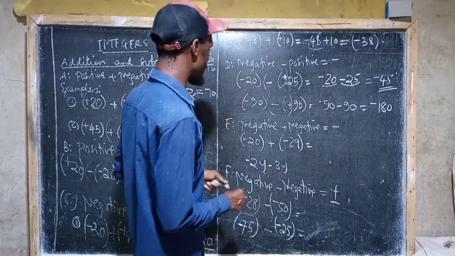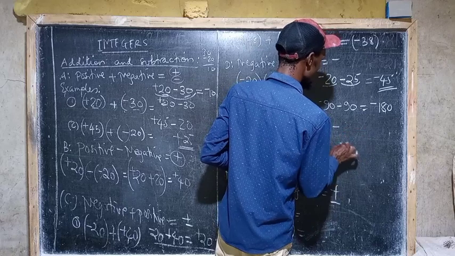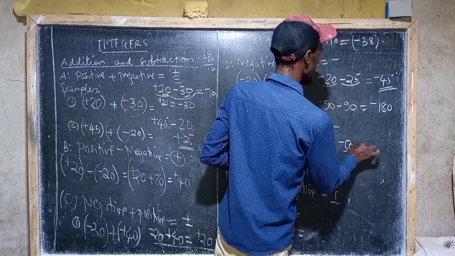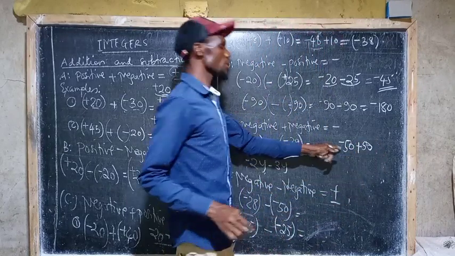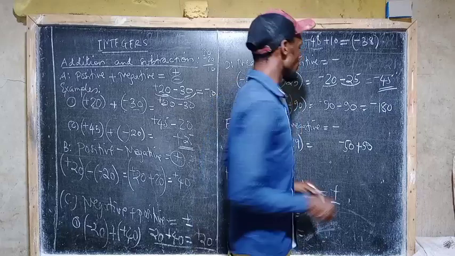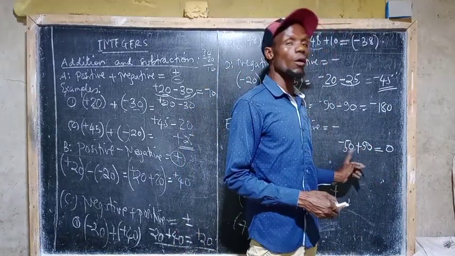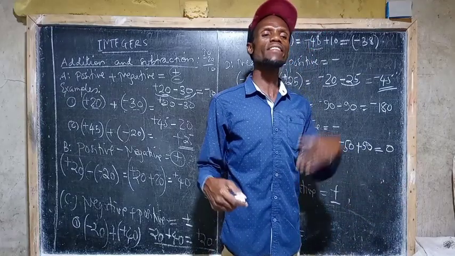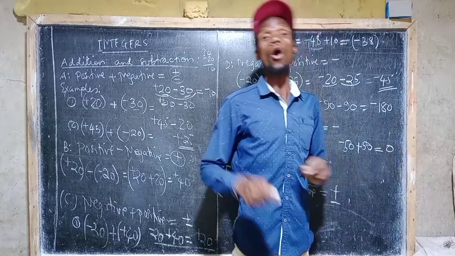It is quite different. Somebody could have given you, let's say, negative 50, then positive 50. When you look at this one, negative 50 and positive 50, there is no number which is greater than the other. So the difference is what? It is 0. Now, if the difference is 0, 0 is neutral. It is neither negative nor positive.